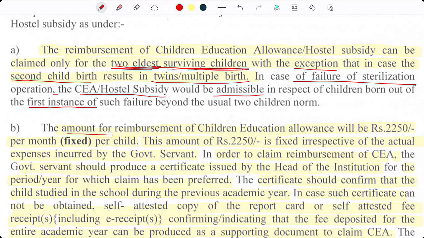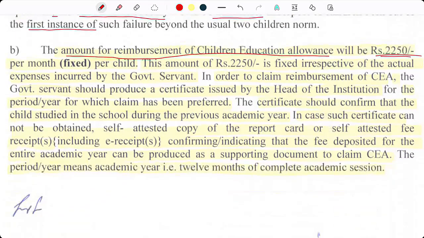The amount of reimbursement of Children's Education Allowance will be 2,250 rupees per month per child. The amount of rupees 2,250 is fixed irrespective of the actual expenses incurred by the government servant.